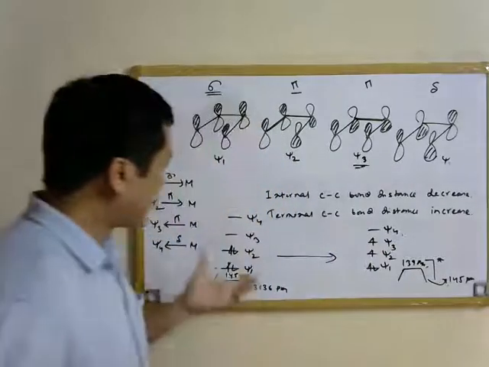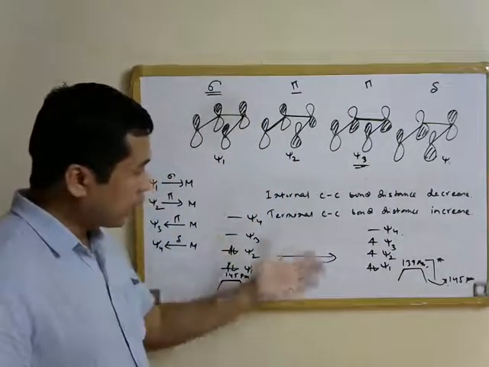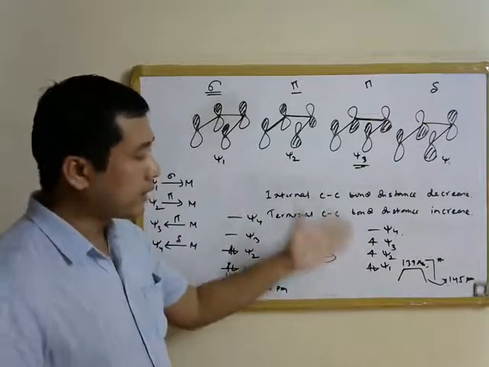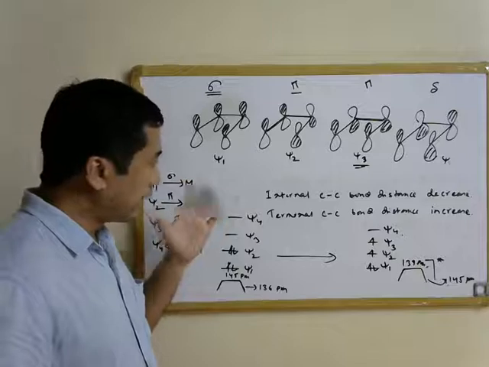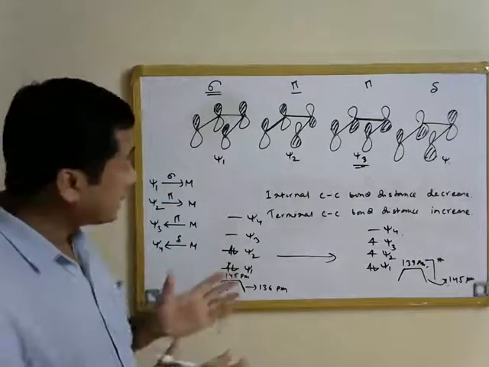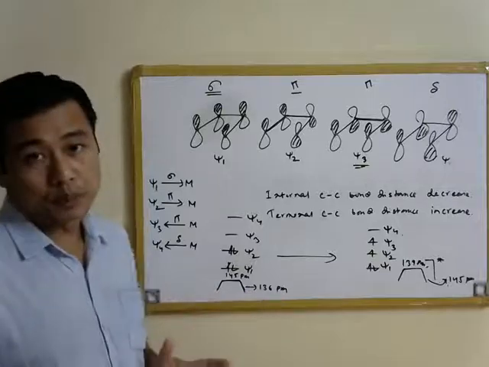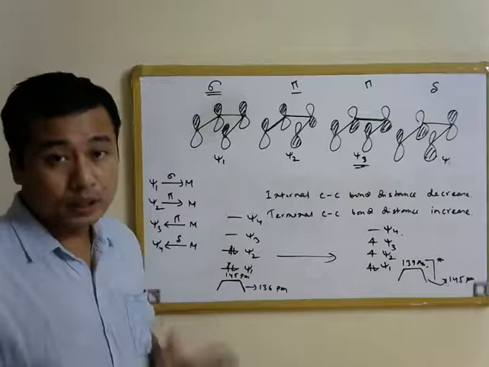So this sort of electronic excitation, where we excite an electron from Psi2 to Psi3, has a similar effect of increasing the terminal CC bond distance and decreasing the internal CC bond distance that we observe in the case of metal conjugated olefin complexes.